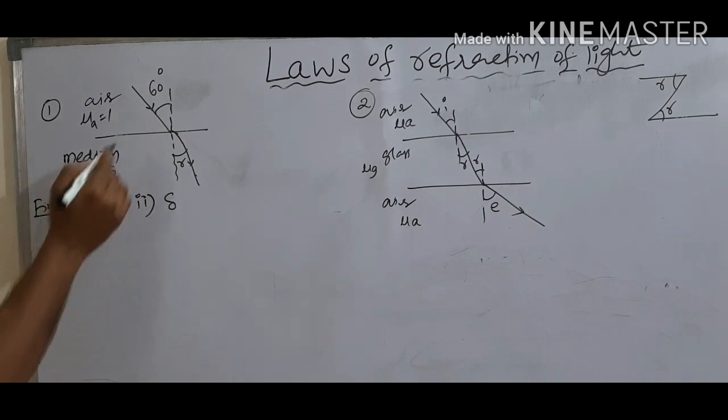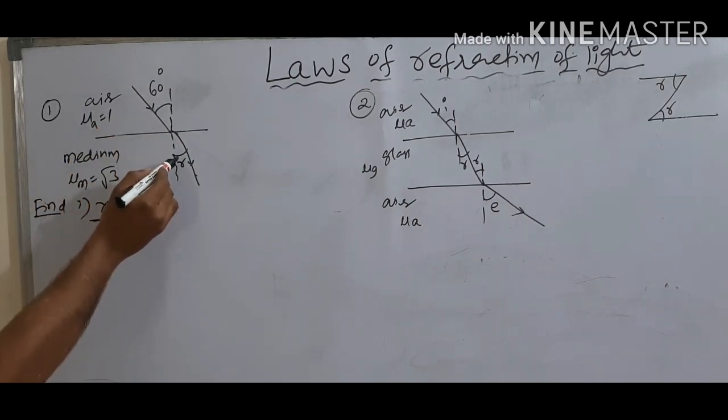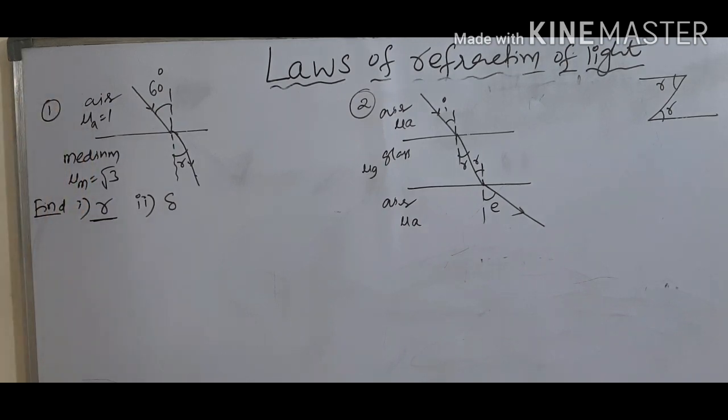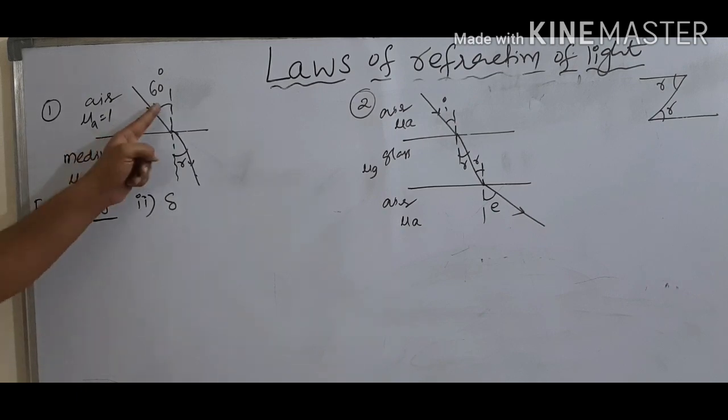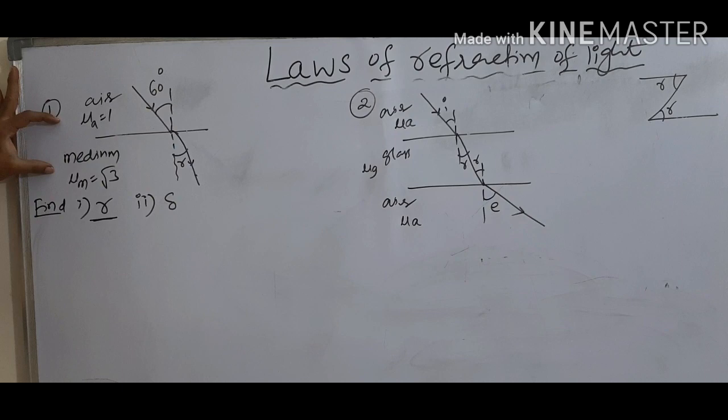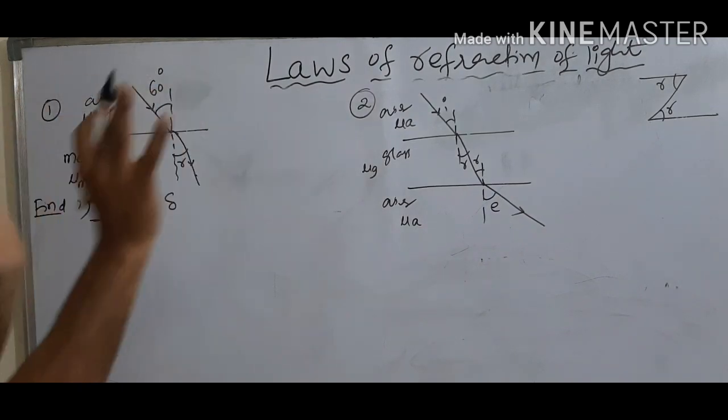See here, if angles are given and refractive indices are involved, then use Snell's law. Once again I am repeating, if angles are given and refractive indices are known, then connect these by Snell's law.